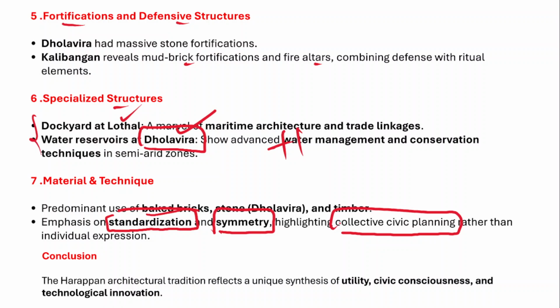So this is how you need to mention all essential features of Harappan architecture, with headings and subheadings for better structuring. Now in conclusion, ultimately you have to mention that the Harappan architectural tradition reflects a unique synthesis of utility, civic consciousness, and technological innovation. So it is a blend of all these essential features, and that has ultimately led to the marvelous town planning and overall architecture of the Indus Valley or Harappan civilization.